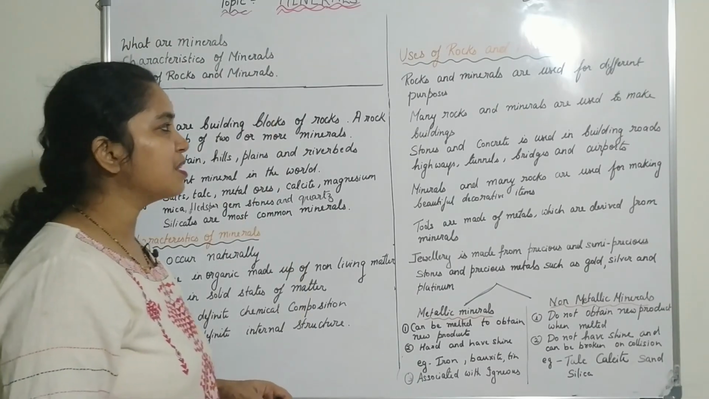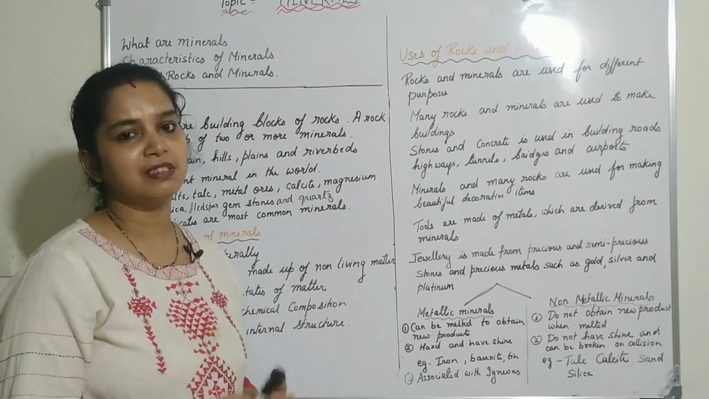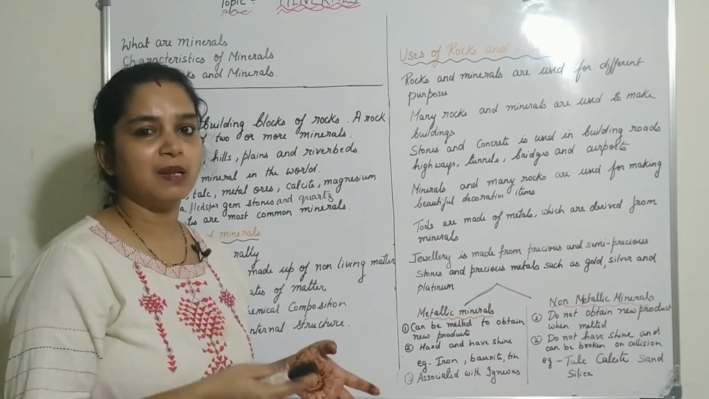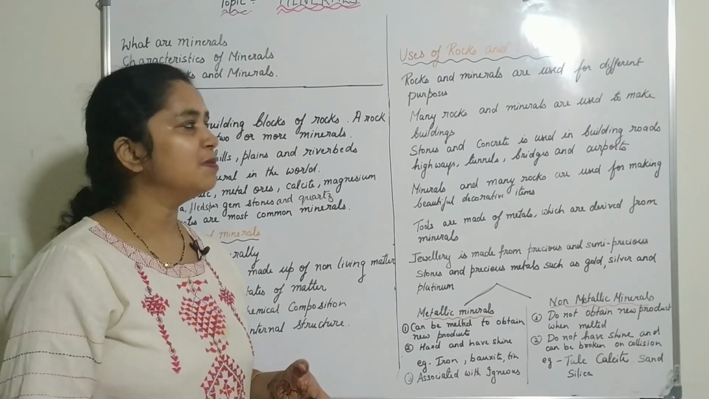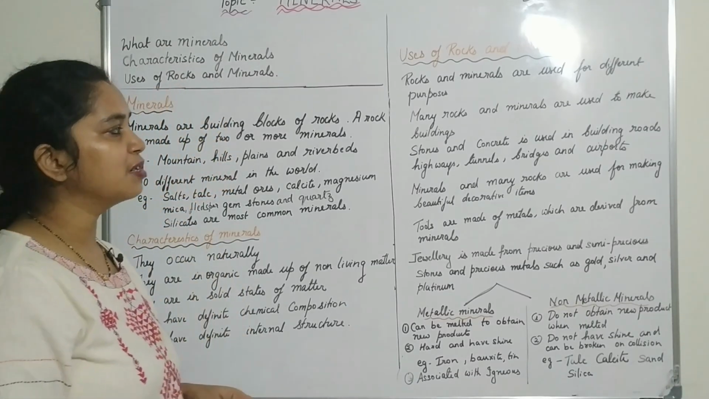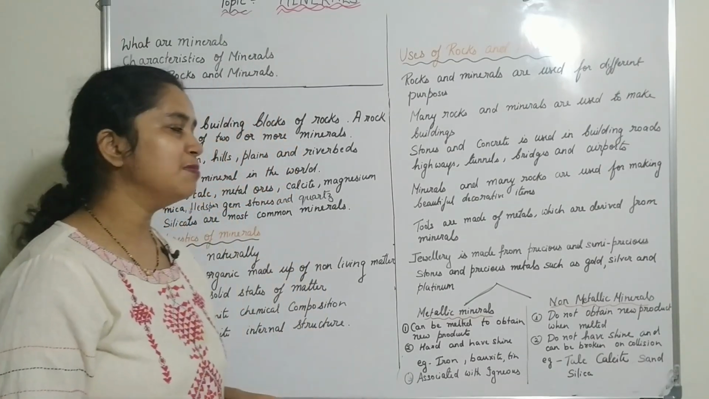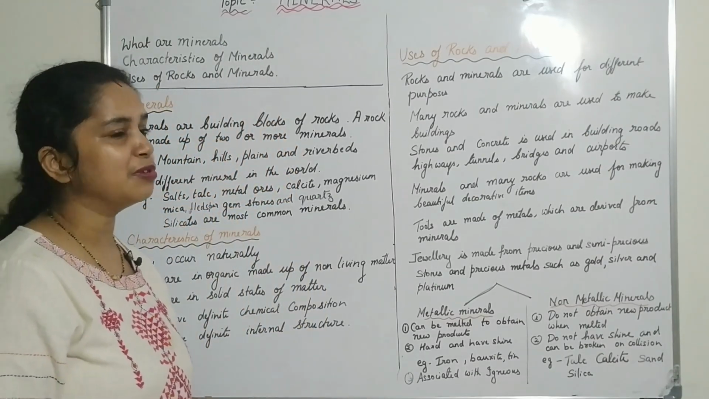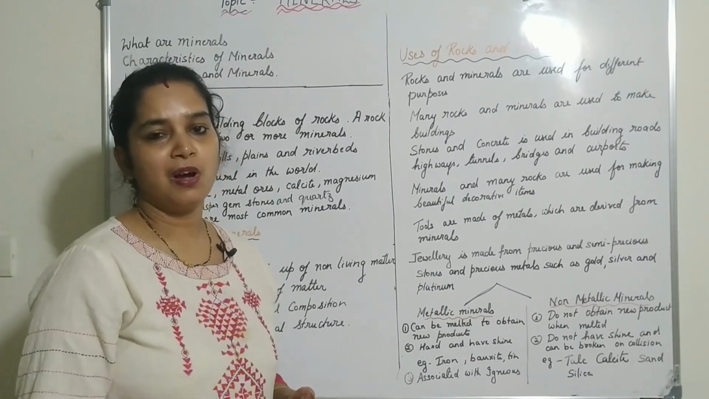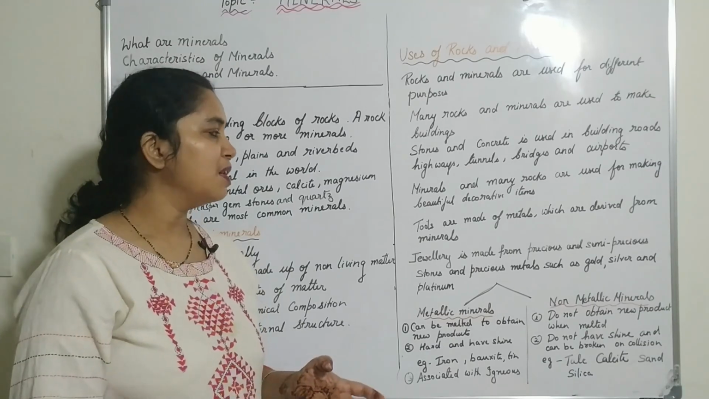Many rocks and minerals are used to make buildings. When you construct buildings, we take the help of rocks and also minerals. So stones and concrete are used in building roads, tunnels, highways, bridges and airports. Minerals and rocks are used for making beautiful decorative items also, like the vase that is made up of some type of mineral.